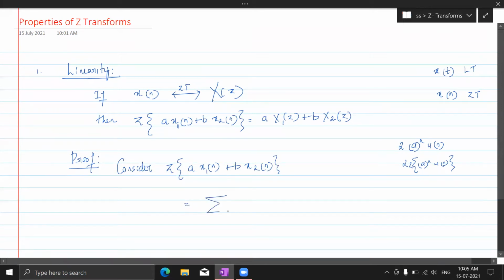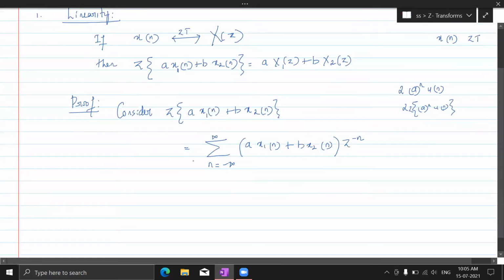So this happens to be the summation, n ranging from minus infinity to plus infinity, of a x1 of n plus b x2 of n, into z to the power minus n. This is the equation for Z transform. So I can write this as a times the summation, n ranging from minus infinity to plus infinity, of x1 of n z to the power minus n, plus b times the summation, n ranging from minus infinity to plus infinity, of x2 of n z to the power minus n.